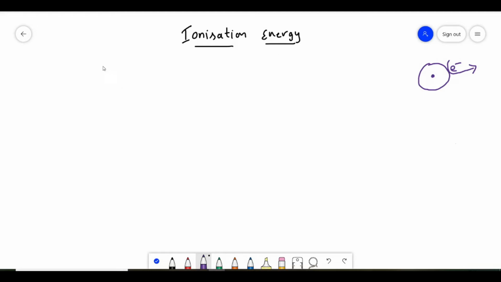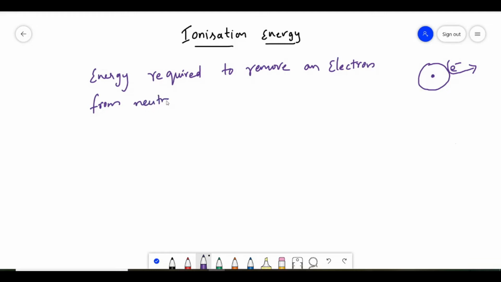So it is simply writing the definition. Energy, so it is the minimum energy required to remove an electron from a neutral isolated gaseous atom. So this is a statement.